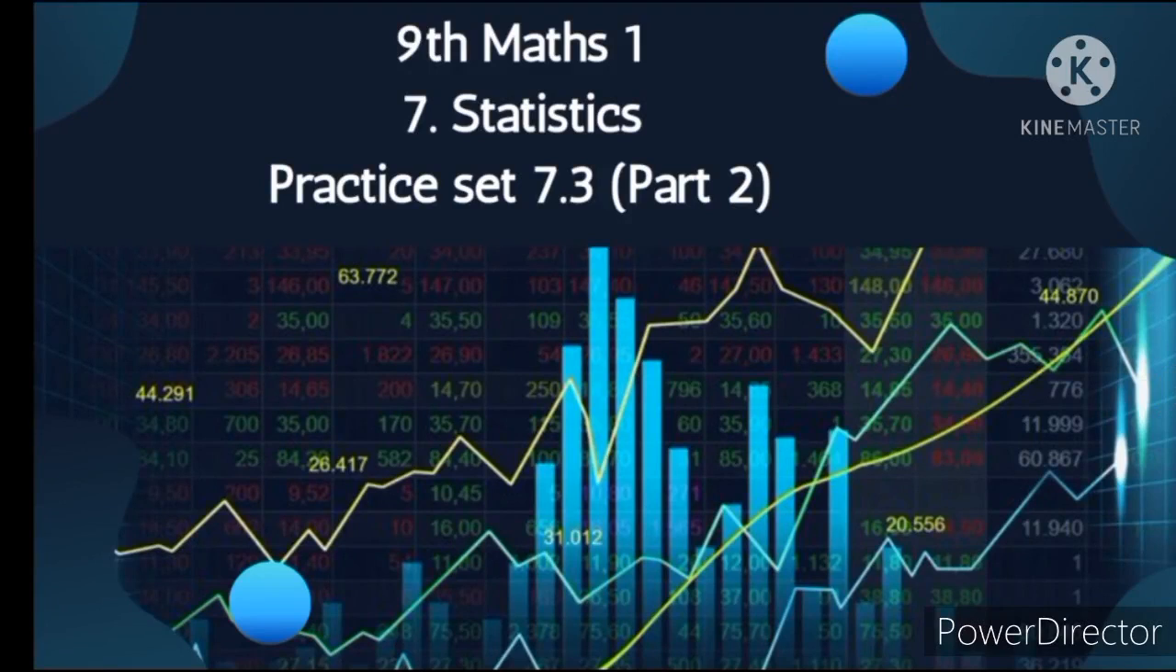आज का हमारा टॉपिक है 9th स्टैंडर्ड मैथमेटिक्स पार्ट 1 अलजेब्रा, चैप्टर नंबर 7 स्टैटिस्टिक्स, प्रैक्टिस सेट 7.3 पार्ट 2. In the part 1 we have done the concepts related to practice set 7.3 and also started with the sums. We have done the question number 1, 2, 3, 4. The remaining questions we are going to do in this part 2.